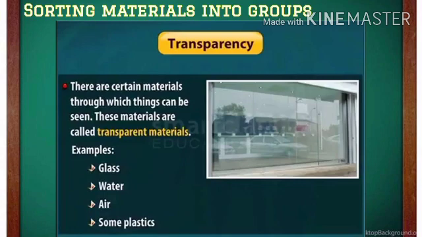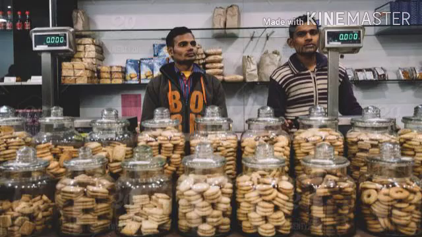If you notice, shopkeepers usually prefer to keep biscuits, sweets, and other eatables in transparent containers of glass or plastic, so that buyers can easily see these items and buy them.